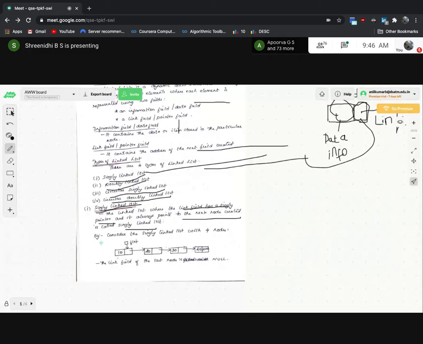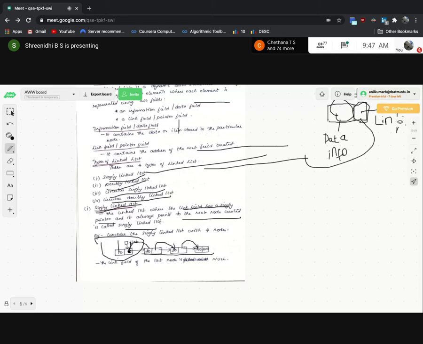This is the first node, and this is the first link, the first node and the first link. Normally, this is a data field, this is a link field. So the address of the next node is contained in the first node's link. So this is node 2. The address of node 3 will be stored in node 2. Similarly, the address of node 4 is stored in node 3.